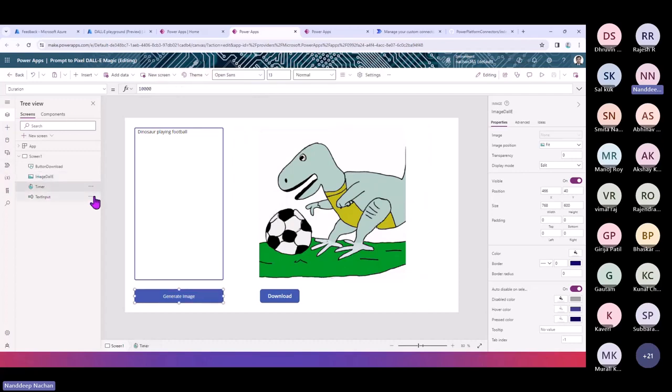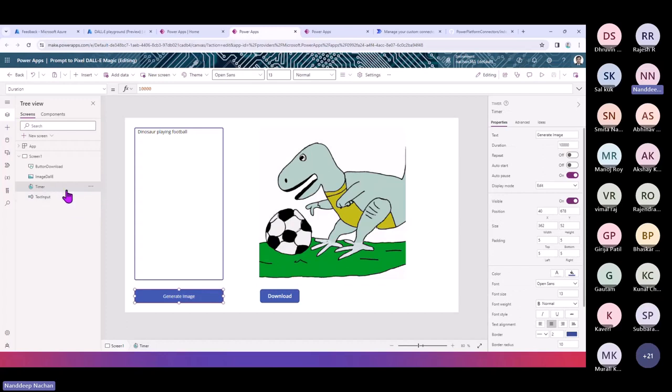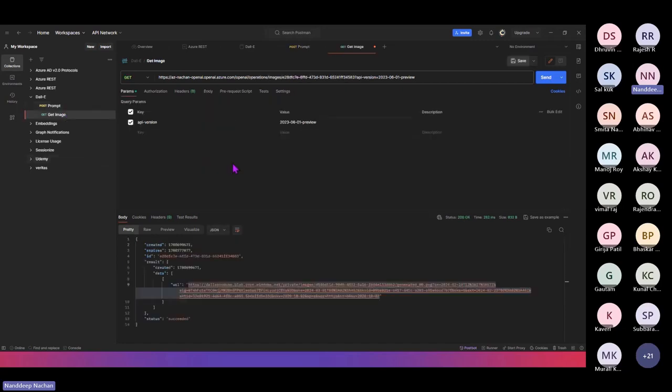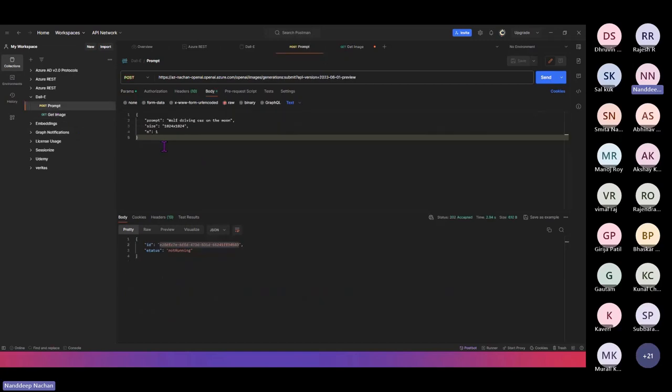The main thing here lies with this control, which is a timer kind of a control. What happens now is that we have our first API which is hitting as a post. Let me go back to Postman for a while. This is our first API which gives the prompt for a post at first time. It takes some time to generate the ID, and then that ID I can pass to the second API, which is get image. So there is some kind of a delay, after which I will have to hit the second endpoint, which is get image.